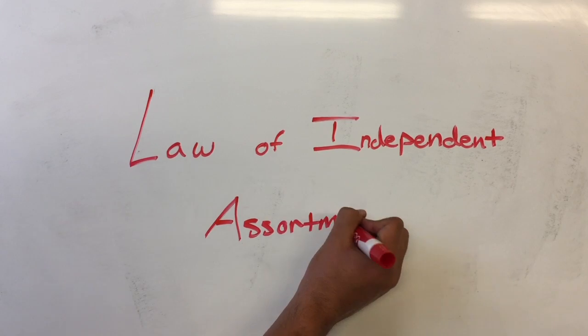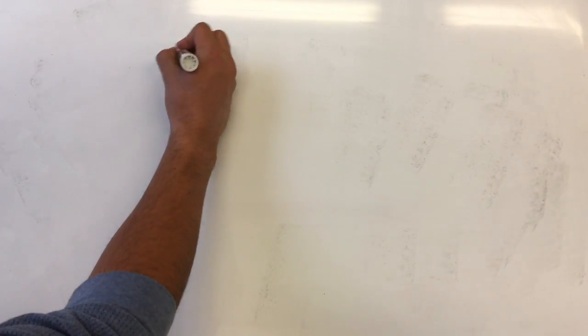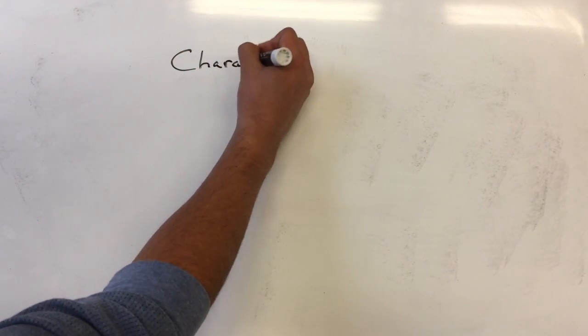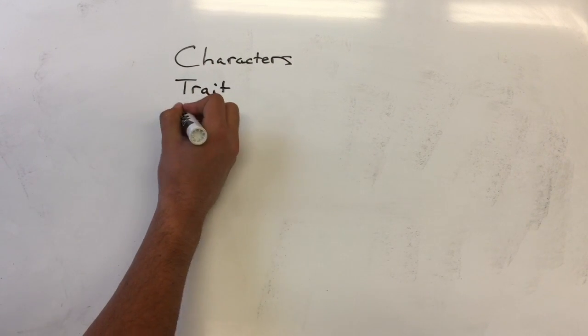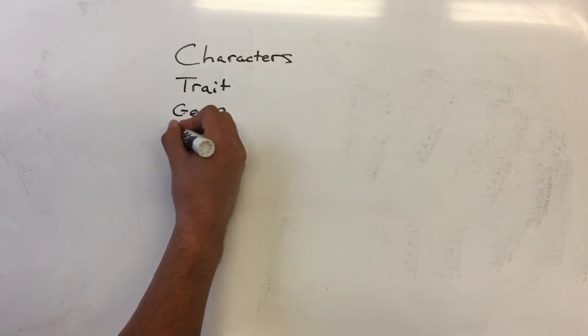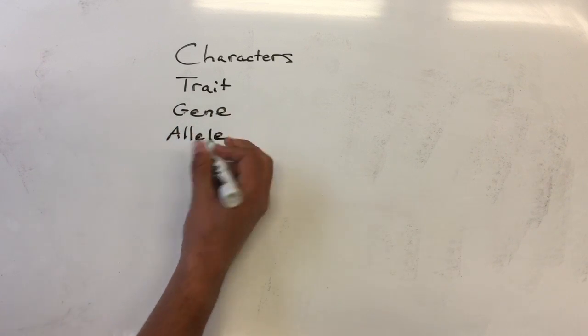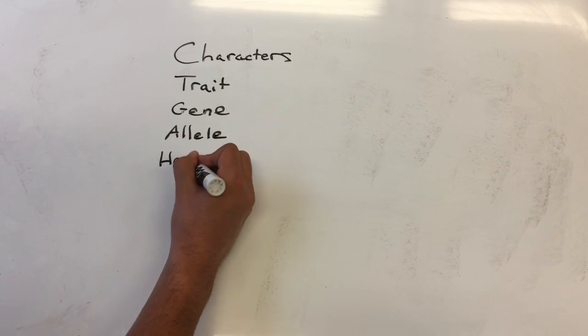To understand these laws, it is important to understand the following concepts and terms. A character is a general feature of an organism. A trait is an identifiable characteristic of an organism. Each of the characters of pea plants that Mendel followed were found in two discrete variants, which were traits. For example, seed shape is a character and round and wrinkled are traits.